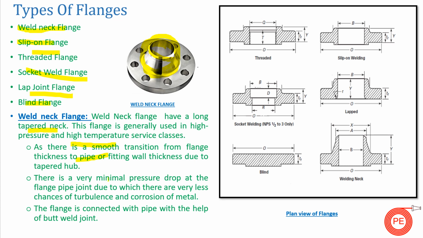So the pressure drop in these types of flanges is very less, and for high pressure and high temperature services, weld neck flanges are generally used. Basically in your steam lines or high pressure lines, we generally prefer weld neck flanges. So this is your weld neck flange. Let's see about the slip-on flange.